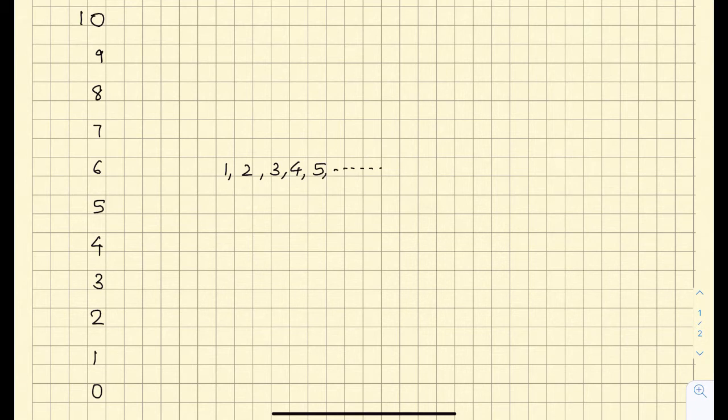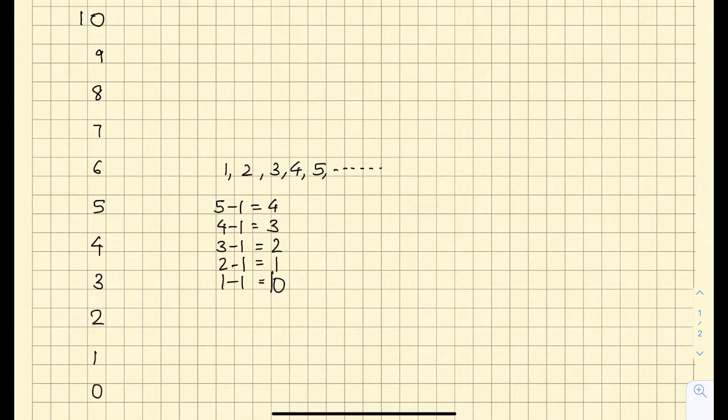Now, for finding the predecessor, 5 minus 1 gives 4 as the predecessor. Then 4 minus 1, the predecessor is 3. 3 minus 1, the predecessor is 2. 2 minus 1, the predecessor is 1. And 1 minus 1, the predecessor is 0. This 0 is not a natural number.